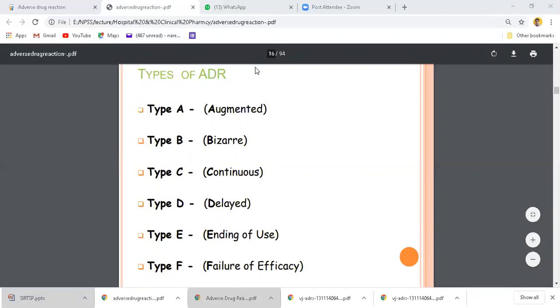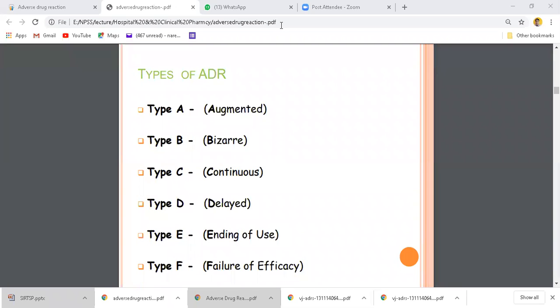So go through this, and I will take these types of adverse drug reaction in the next class, and tell your friends also to attend the class. That is an important chapter, and you have to cover this chapter from both the sessional as well as the university point of view.